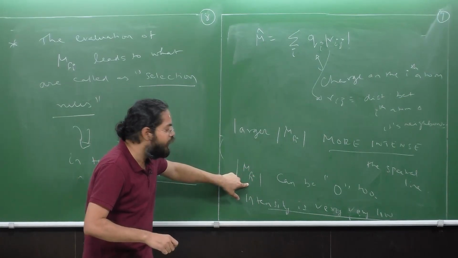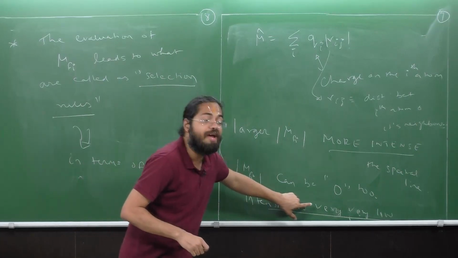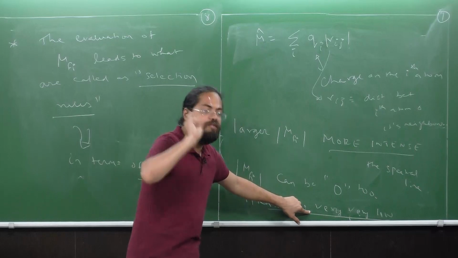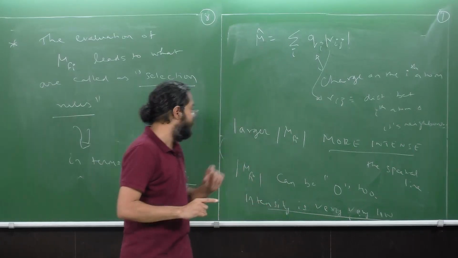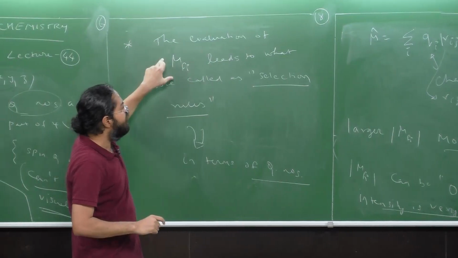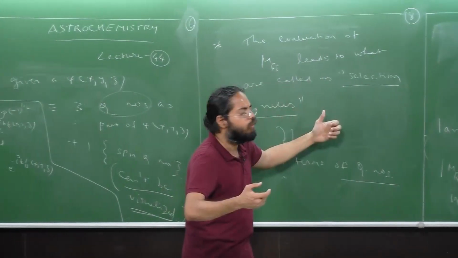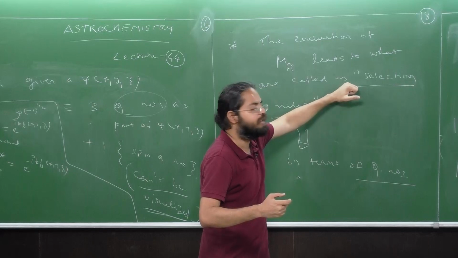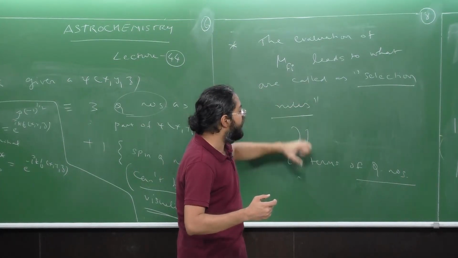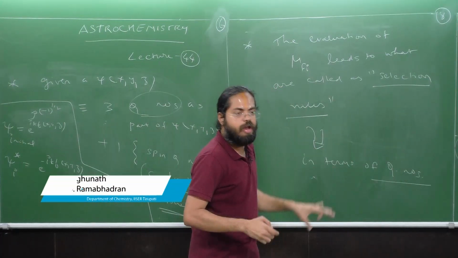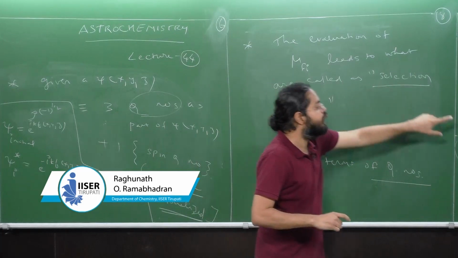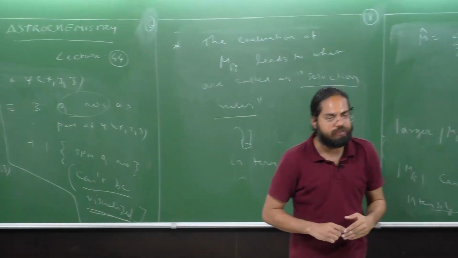If it is exactly 0, then the intensity is very, very low. The intensity itself is not 0. Please note this point very carefully. It's a point of astrochemical relevance. And lastly, we said that the evaluation of this integral also leads us to what are called selection rules, which can be expressed in terms of the quantum numbers. How exactly, I have not told you. How the selection rules will be connected to intensity, we will discuss in the next lecture. Thank you so much.